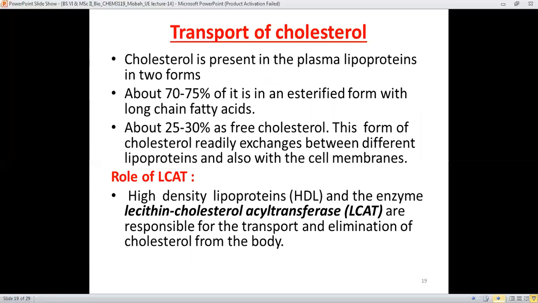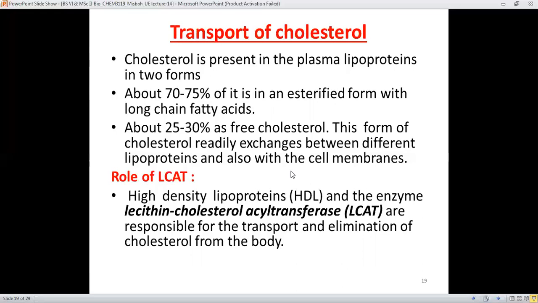Then there is the transport of cholesterol. Cholesterol is present in the plasma lipoproteins in two forms. It means that in plasma, the major concentration of cholesterol, about 70 to 75% of this amount, is in the esterified form with the long chain fatty acids, because cholesterol has a hydroxyl group and fatty acids have a carboxylic acid group.